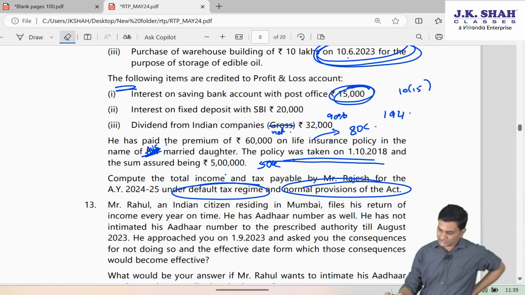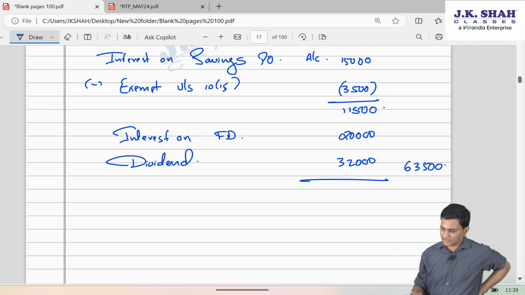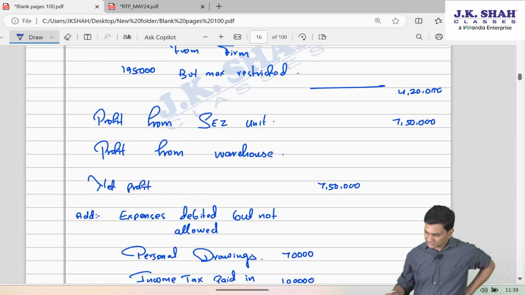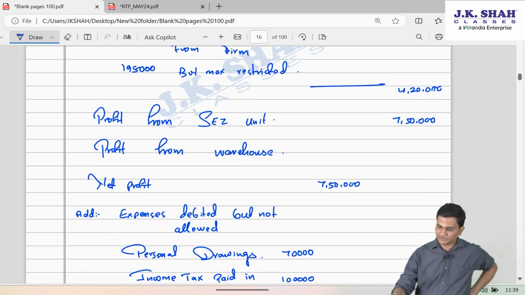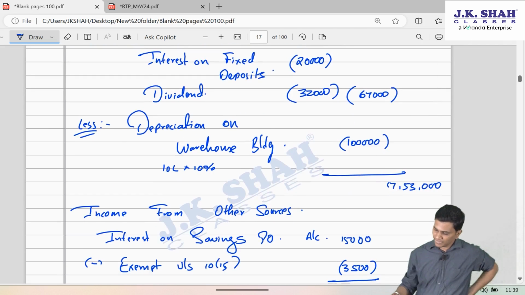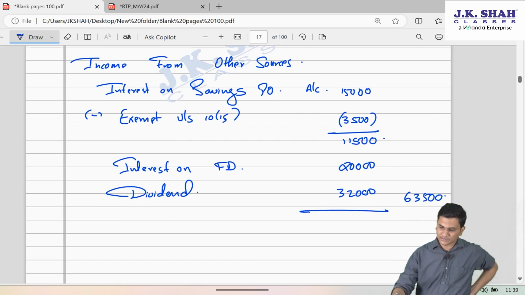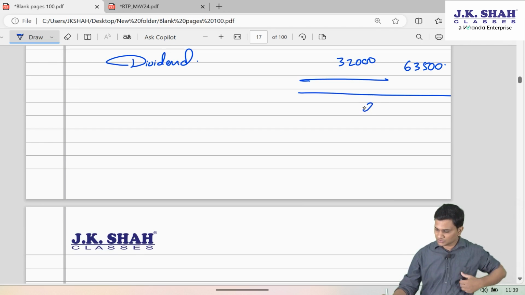But since the question says the word gross, we'll ignore the TDS effect. Directly we'll take 32,000. So let's take the total of his incomes. PGBP income 420 plus 750 plus 1753 plus 63,500. So 29,86,500 is his gross total income.